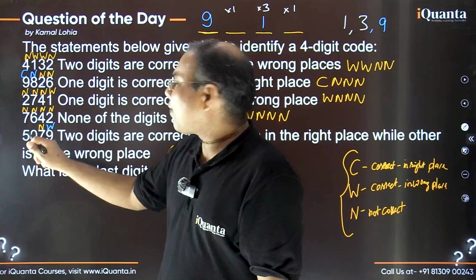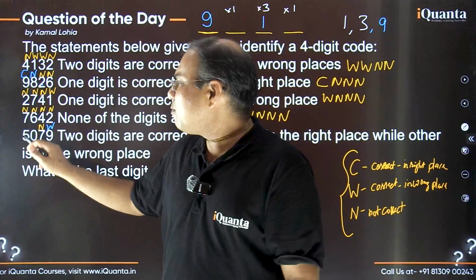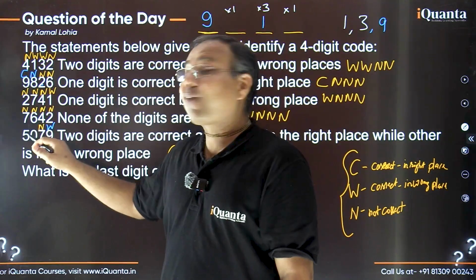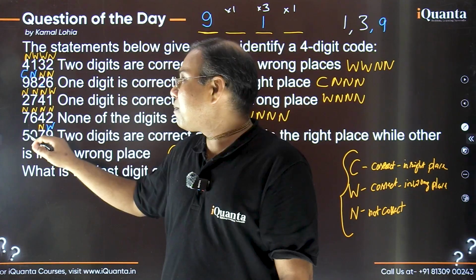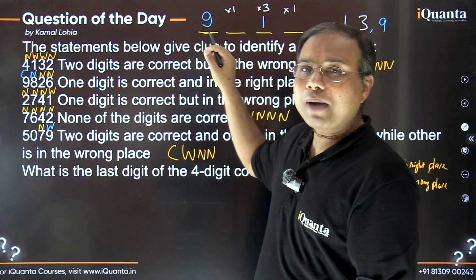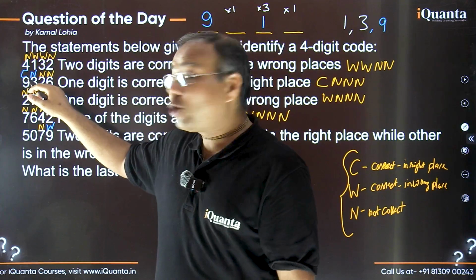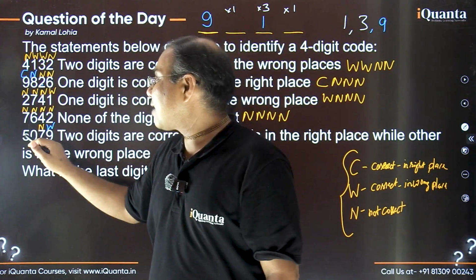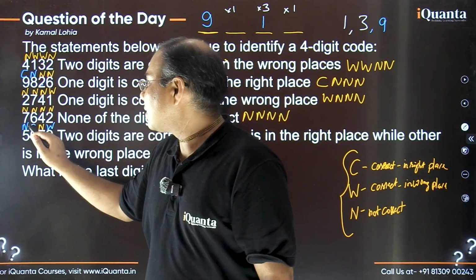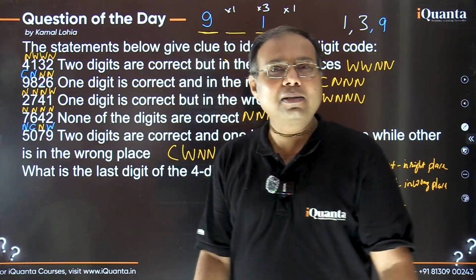Now, can 5 be C? You tell me. Can 5 be the correct digit at the correct place, right place? Is it possible? No. Because if 5 were C, then 5 should be there in the code at the first place, but the first place is already occupied. So as we have assumed 9 to be C, 5 cannot be C. So 5 must certainly be N and 0 must be C. Are you getting that? Yes.